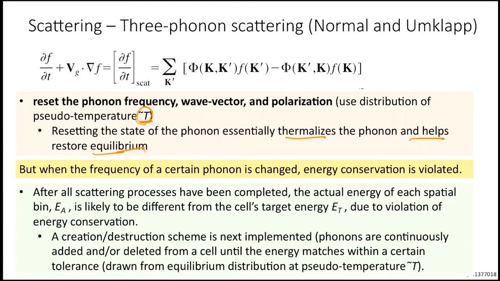Now one particular point comes in. Once we reset the phonon, when we change the frequency of a certain phonon, energy conservation gets violated. Let's say a phonon had energy at some frequency omega 1, and after scattering it is omega 2.